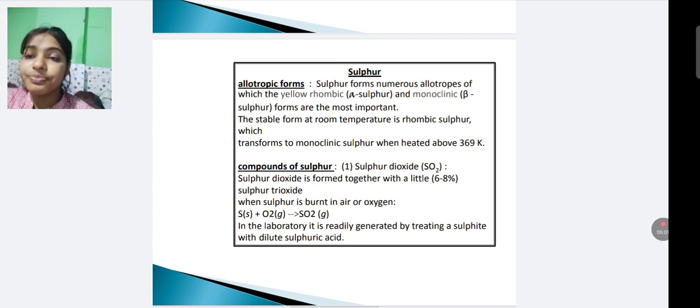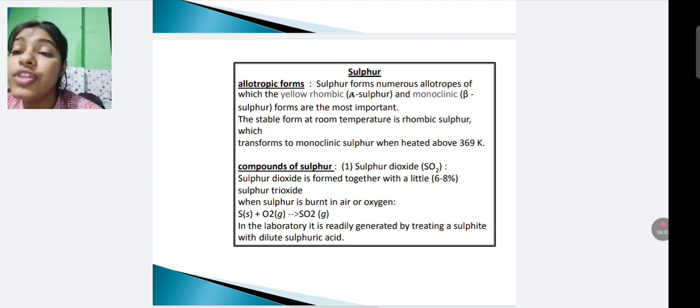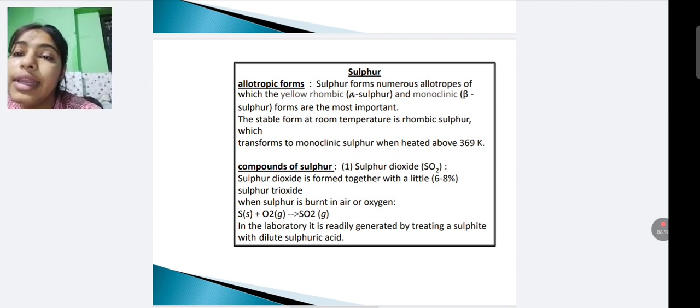Allotropic forms: sulfur forms numerous allotropes, of which the yellow rhombic alpha sulfur and monoclinic beta sulfur forms are the most important. The stable form at room temperature is rhombic sulfur, which transforms to monoclinic sulfur when heated above 369 Kelvin. Compounds of sulfur: first is sulfur dioxide.